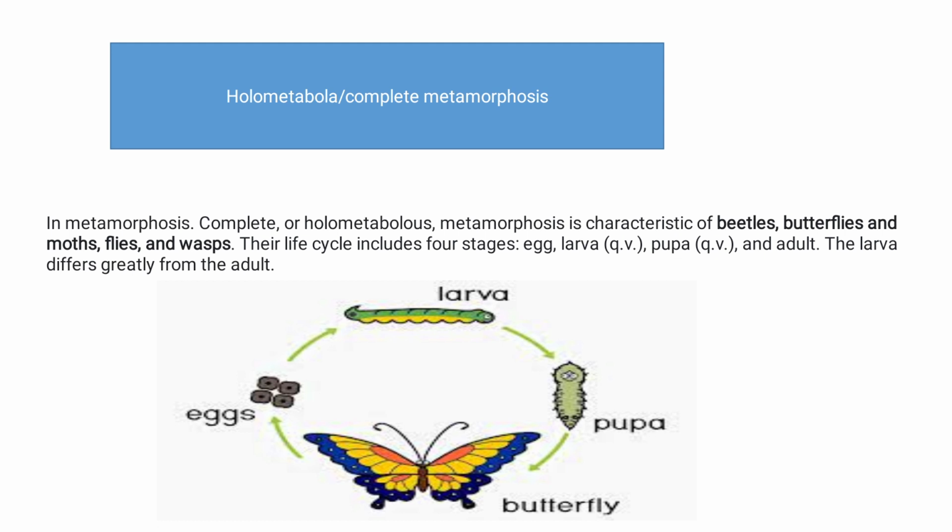You can see in the picture the eggs, the larva, which has different feeding habits, the pupa, and the butterfly, that is the adult. The adult has different feeding habits. The larva and adults have different feeding habits, and this is present in holometabolous metamorphosis.